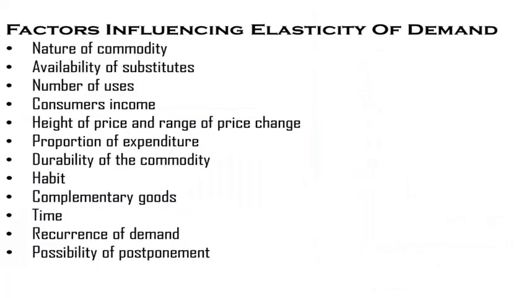Coming to the factors influencing elasticity of demand, the elasticity of demand varies with different commodities. For some commodities, demand is elastic, while for some others it is inelastic. If a change in the price brings about a great change in the demand for a commodity, it is called elastic demand. On the other hand, if a change in the price brings about a small change in demand, it is called inelastic demand. Nature of commodity.